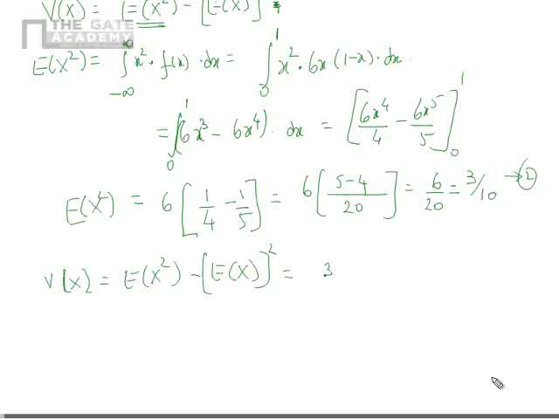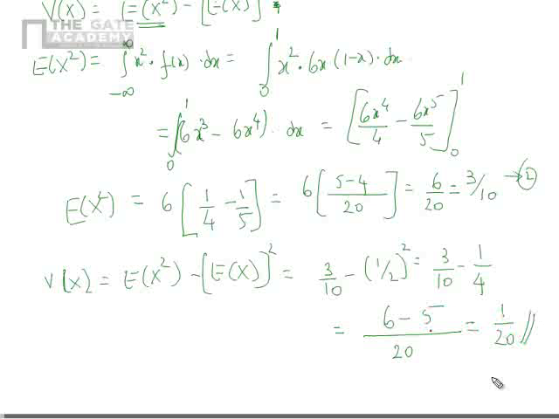This is nothing but 3 by 10 minus 1 by 2 the whole square. This is 3 by 10 minus 1 by 4. LCM will be 20, correct? So 6 minus 5, this will be 1 by 20. This is the variance of x. Clear?